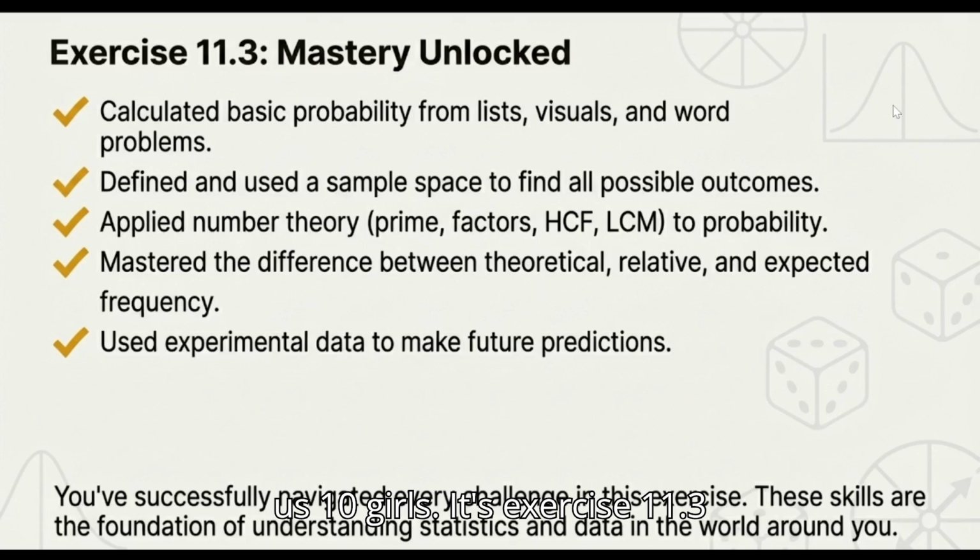Exercise 11.3, Mastery Unlocked. We calculated basic probability from lists, visuals, and word problems, defined and used a sample space to find all possible outcomes, applied number theory, which is primes, factors, HCF, and LCM, for probability, and we mastered the difference between theoretical, relative, and expected frequency. We also used experimental data to make future predictions. Congratulations, you successfully navigated every challenge in this exercise. These skills are the foundation of understanding statistics and data in the world around you.